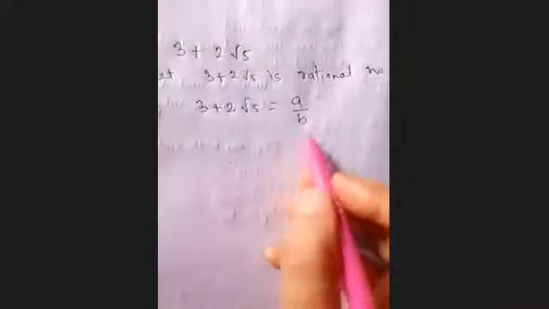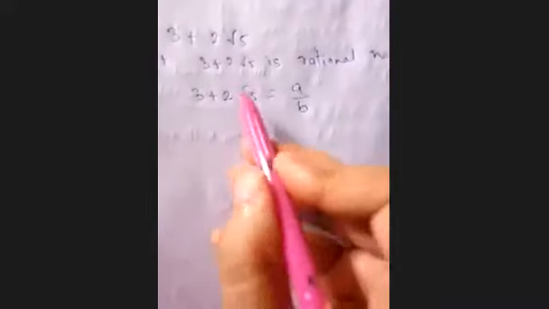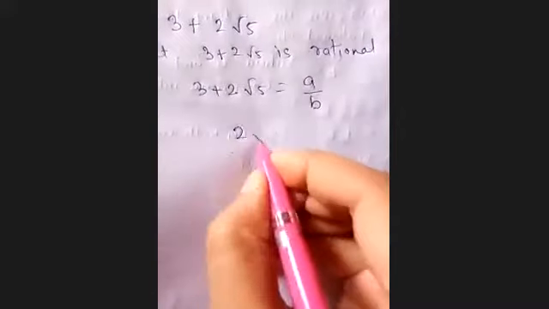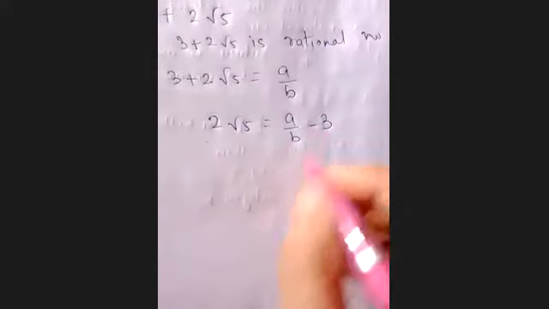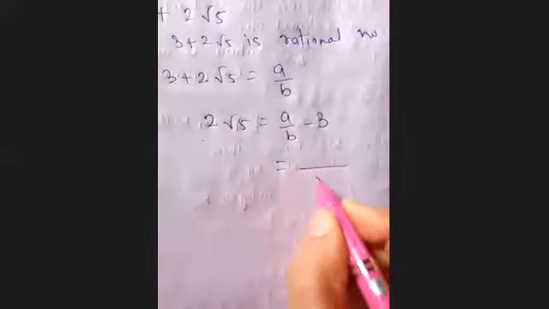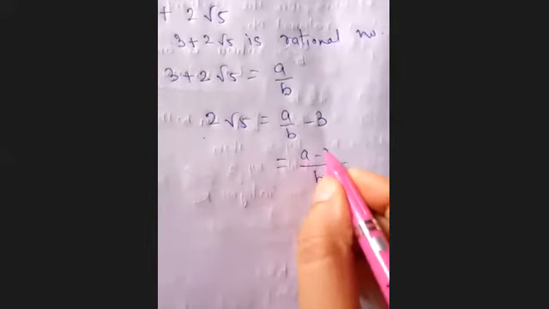I have written. Now what you have to do, whenever your value is given in the form of addition or subtraction or division, then you have to separate the root. So here I'm transposing this 3 to the right hand side. So a upon b minus 3. Here you can take LCM, this is b, a minus 3b.